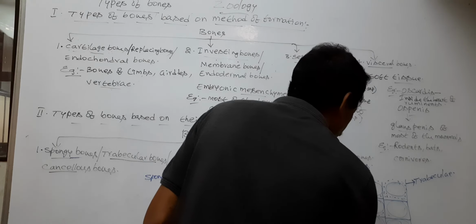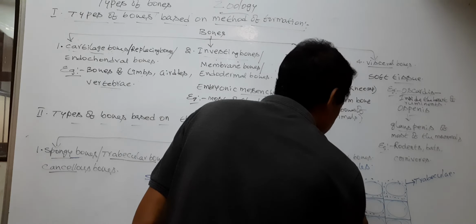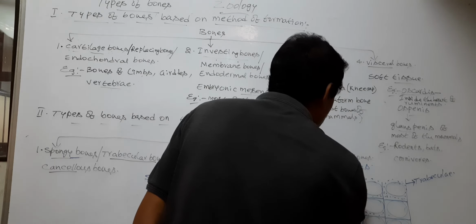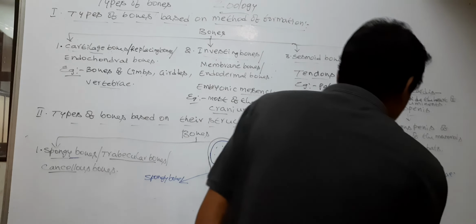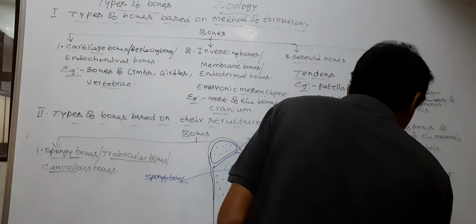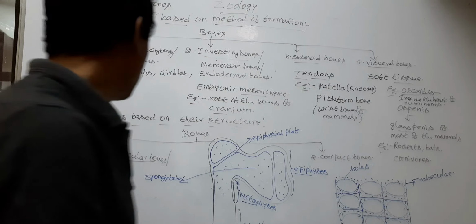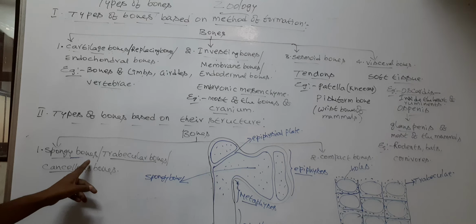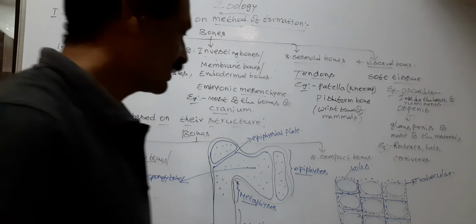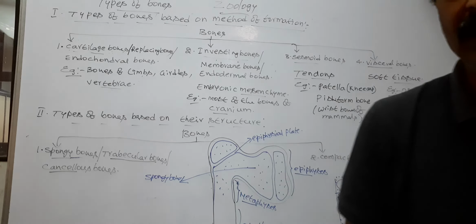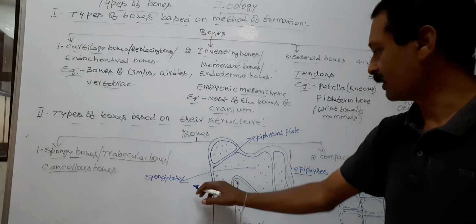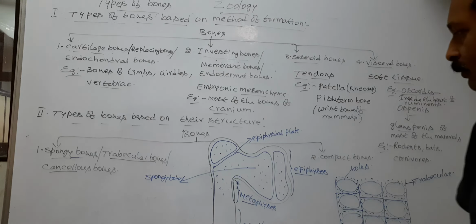The red bone marrow is very important for production of blood cells. This type of bones are called cancellous bones. A cancellous bone is located at the end of long bone, particularly in the epiphysis and metaphysis of the long bone.